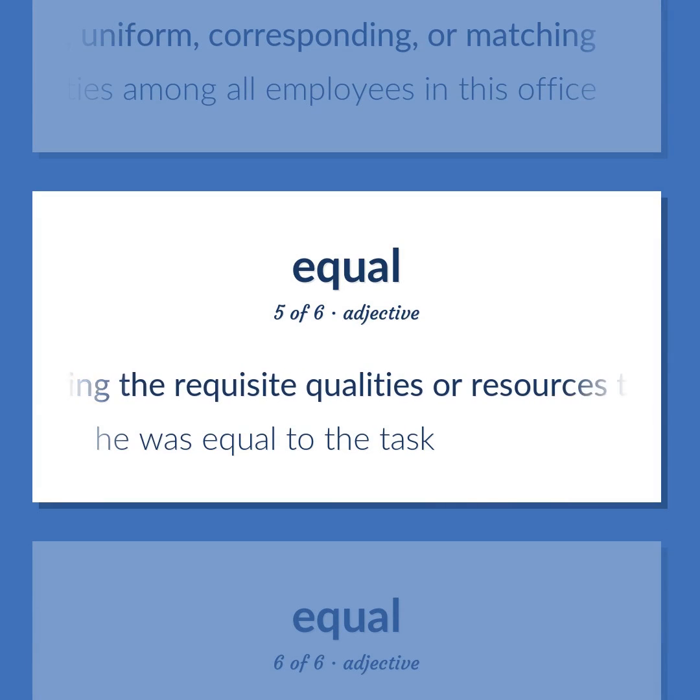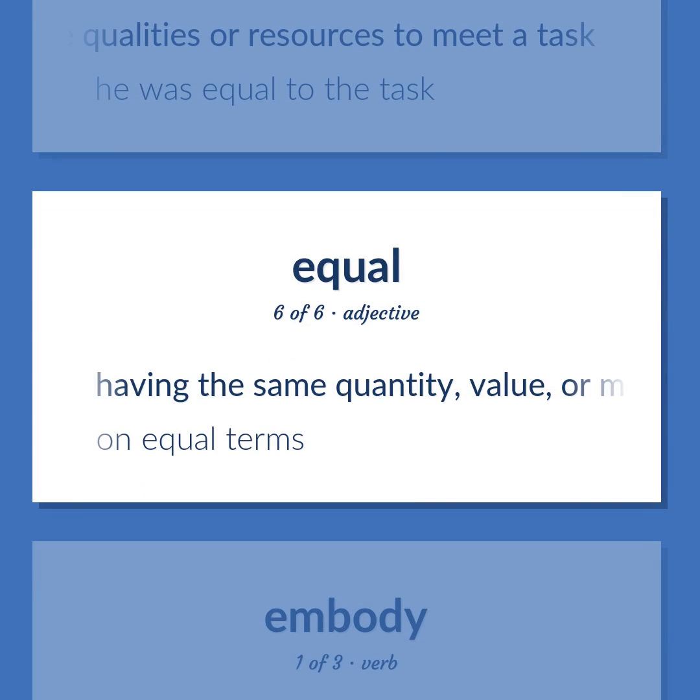Having the requisite qualities or resources to meet a task. He was equal to the task. Having the same quantity, value, or measure as another. On equal terms.